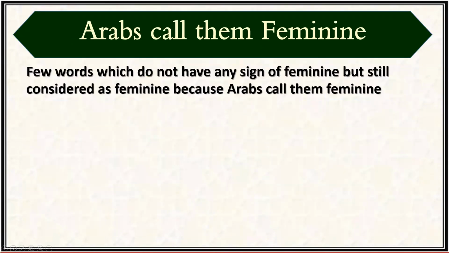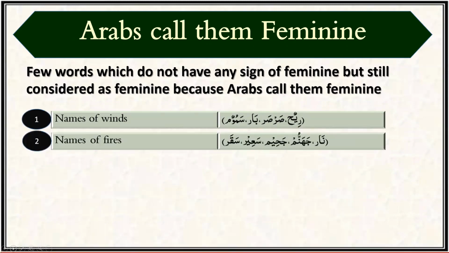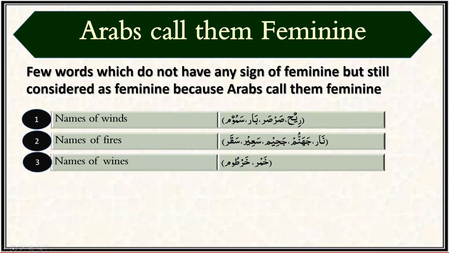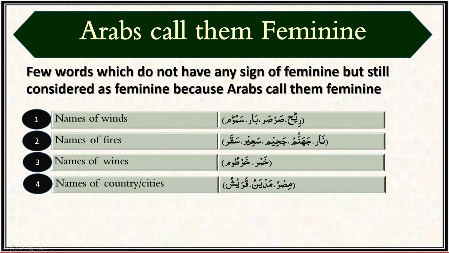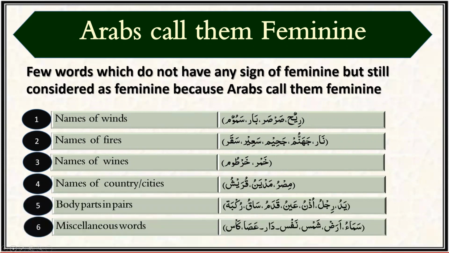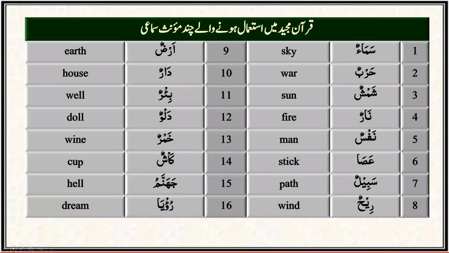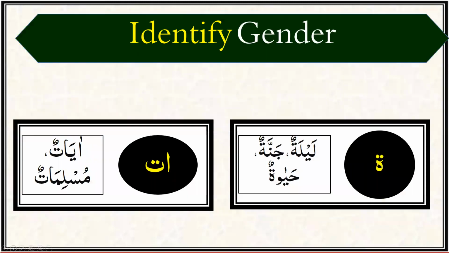Whereas few words are not recognized by the signs but they are still feminine because Arabs used to call them feminine. These are the groups of names of winds, names of fire, names of wines, names of countries or cities, body parts in pairs, and then miscellaneous words. This miscellaneous words category we learned in a story form, which covers all or most of the fake feminine words from Quran Majeed.